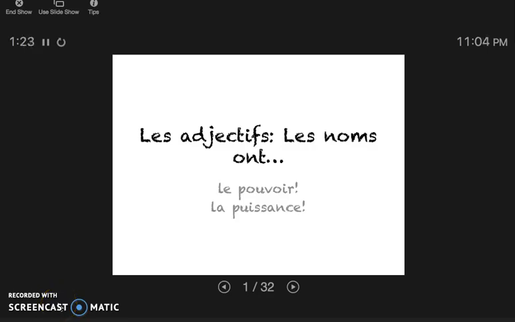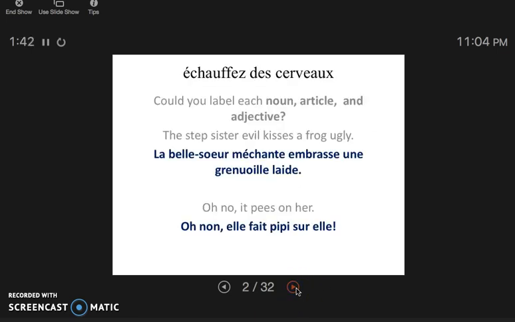In order to talk about adjectives, we actually have to talk about nouns, because nouns in the sentence are going to hold all the power of the entire sentence. So we're going to talk about nouns, verbs, articles, and where we're going to place those adjectives and how they're going to agree. This is a lot of information, so stick with us.